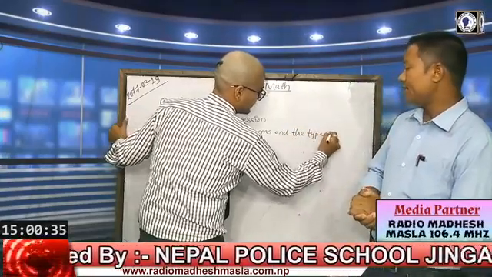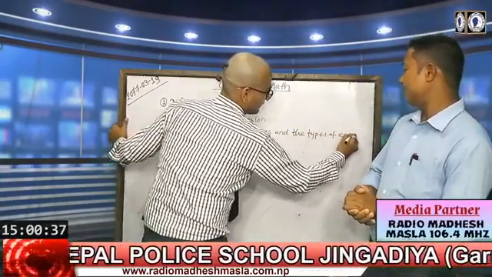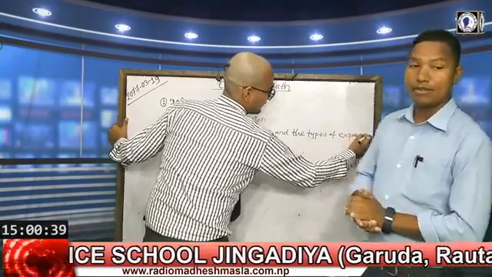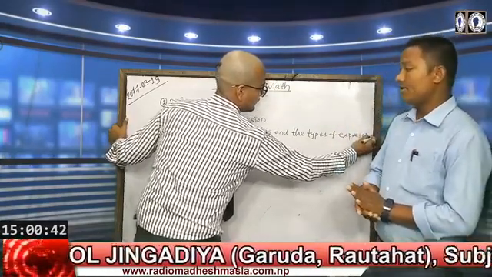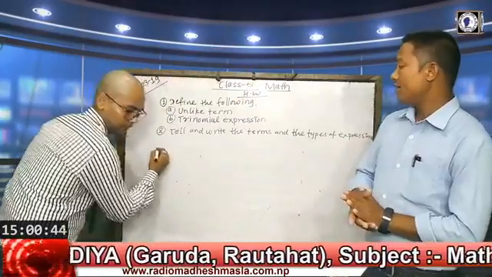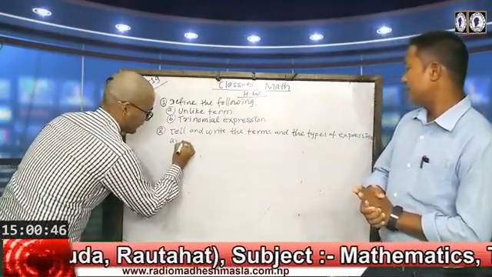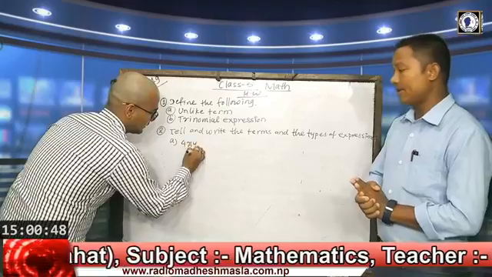Question number 2, tell and write the terms and the types of expressions.